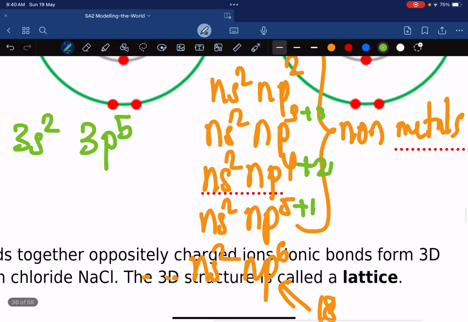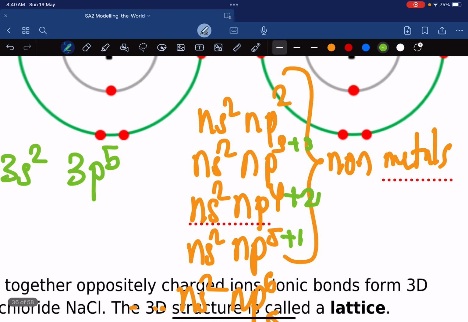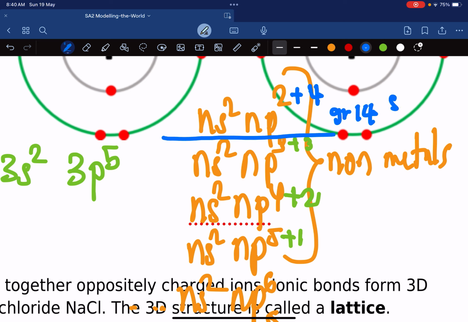And then normally p4, right? P4 will normally share. This guy needs to share 4 electrons to become stable. So this group 14 usually shares.